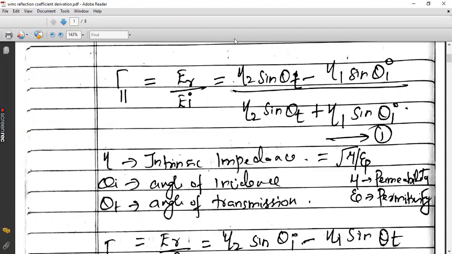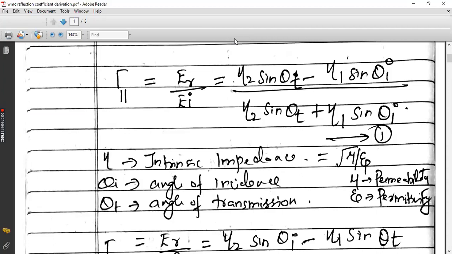This value of ER will depend on the type of medium that you have taken as the obstacle. In fact, it depends on the intrinsic impedance, that is eta. Intrinsic impedance is represented by eta.